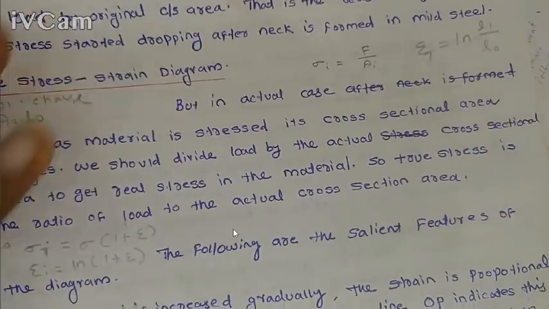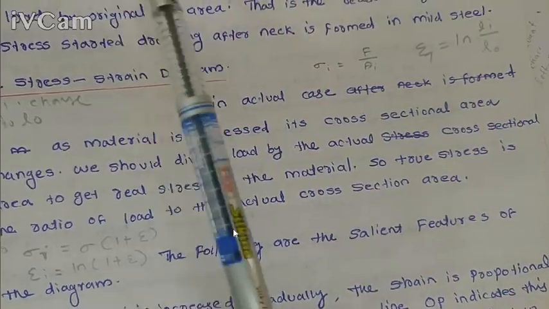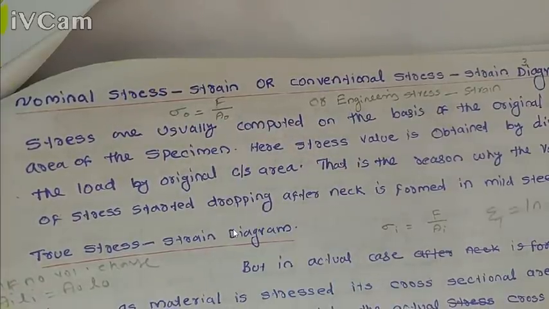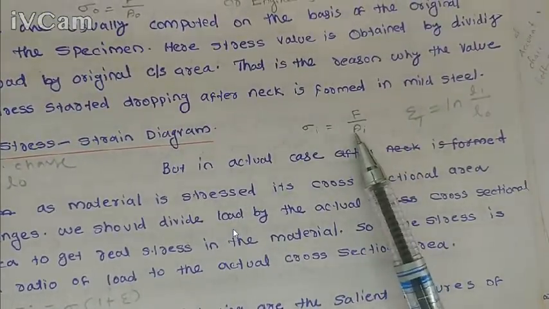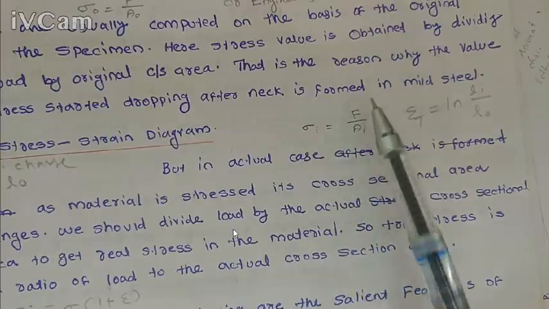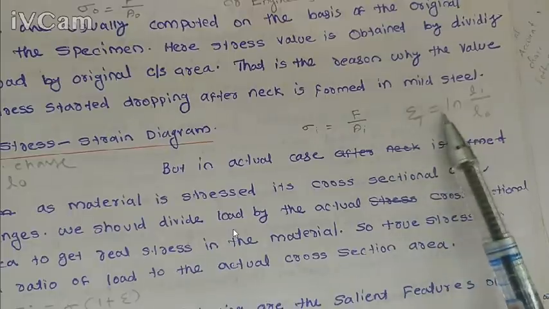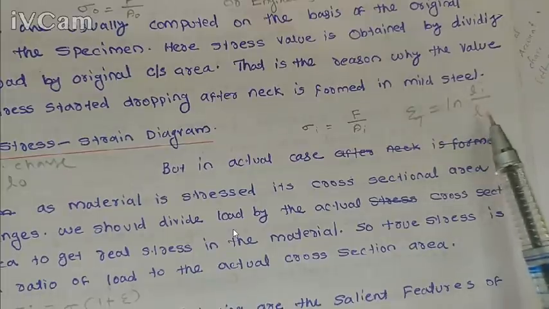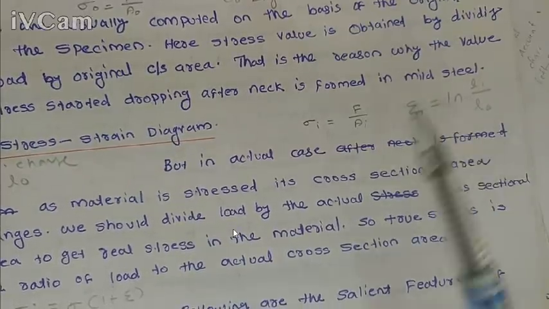So we already discussed the engineering stress strain graph. In the engineering stress strain graph we use force by original cross-section area, and in the true stress strain graph we use force by instantaneous cross-section area. So true stress is equal to force by instantaneous cross-section area, and the corresponding true strain is equal to the log of Li by L0, the instantaneous length divided by the original length. This is true strain, and this is true stress.